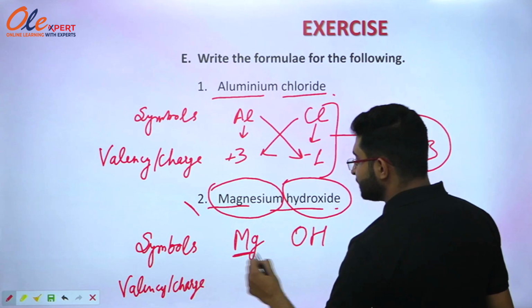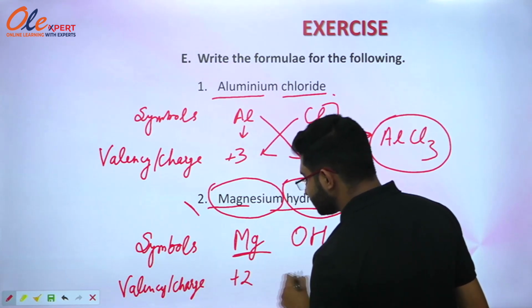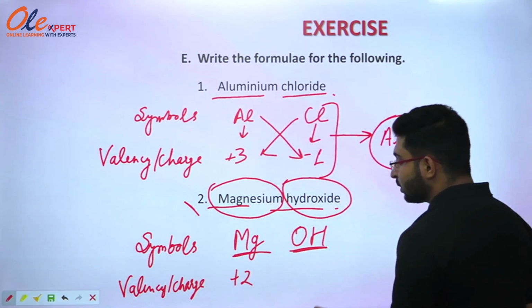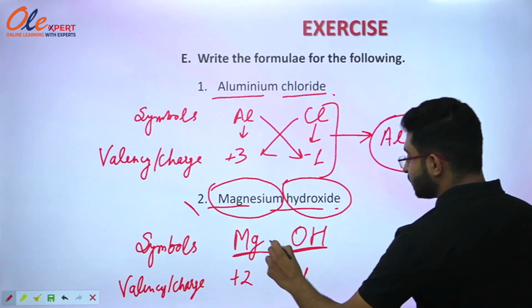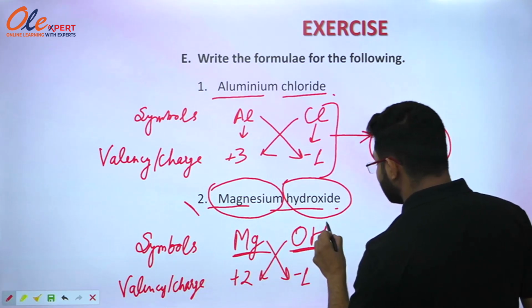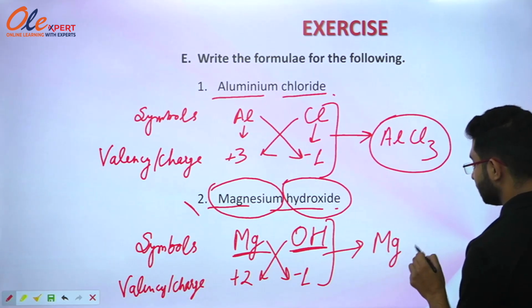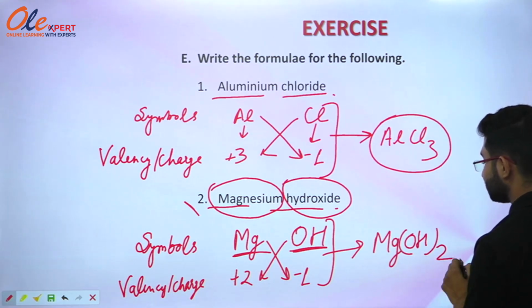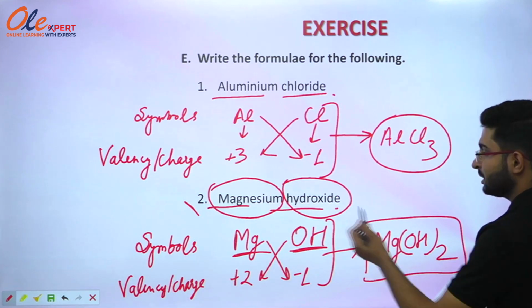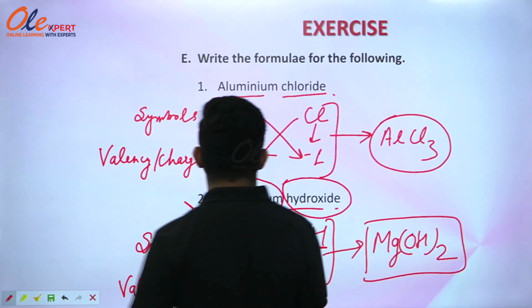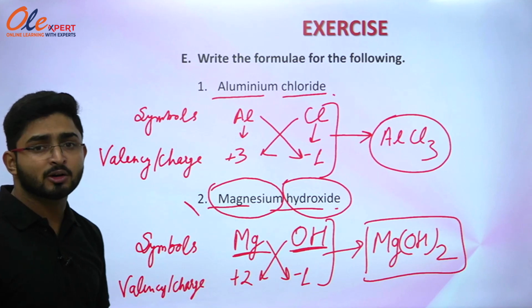So the charge on magnesium ion is +2 and the charge on hydroxide ion is -1. So when they interchange their charges, they will form a compound that will be known as Mg(OH)2, that is magnesium hydroxide. So these are the formulas for aluminium chloride and magnesium hydroxide.